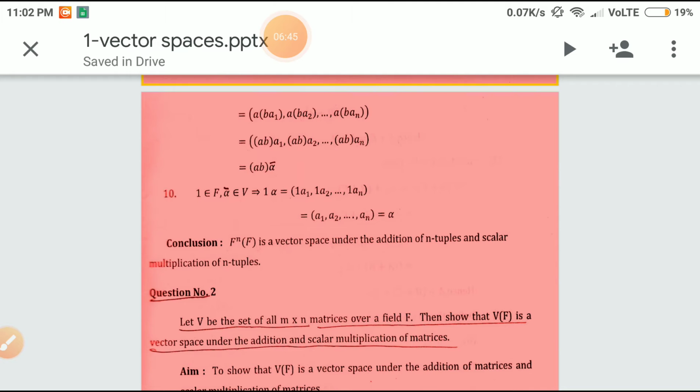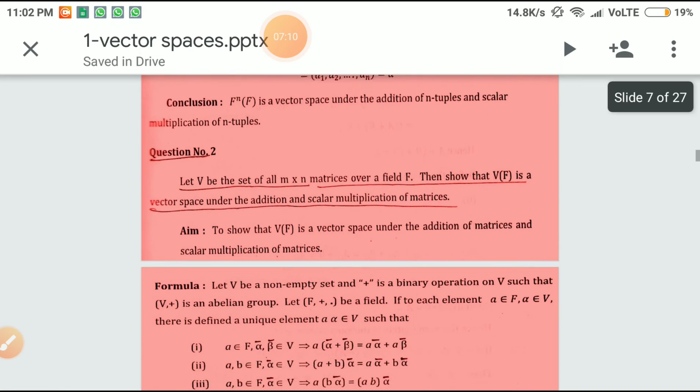Further, the last property: 1 is a member of F and alpha bar belongs to V, that implies 1 times alpha bar equal to 1 times a1, 1 times a2, etc., 1 times an. That is nothing but a1, a2, etc., an, the n-tuple, that is nothing but alpha bar. So we have verified all the 10 properties of vector space. Therefore, F power n over F is a vector space under the addition of n-tuples and scalar multiplication of n-tuples.